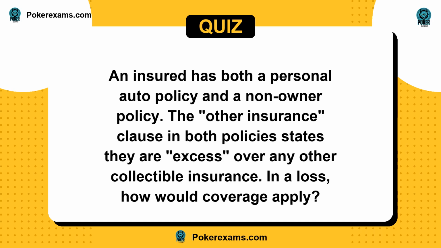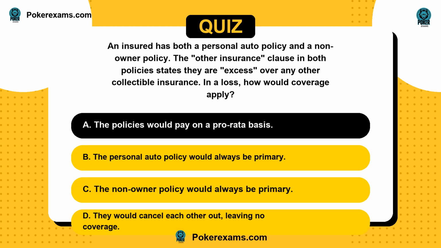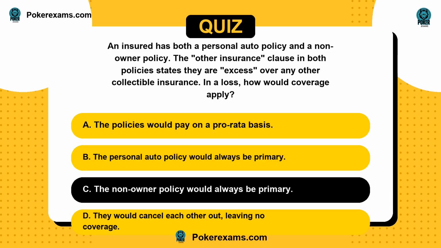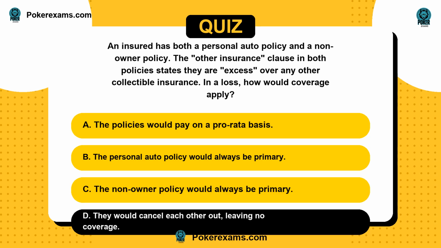Next question. An insured has both a personal auto policy and a non-owner policy. The other insurance clause in both policies states they are excess over any other collectible insurance. In a loss, how would coverage apply? Is it A, the policies would pay on a pro rata basis? Or B, the personal auto policy would always be primary? C, the non-owner policy would always be primary? Or D, they would cancel each other out, leaving no coverage?